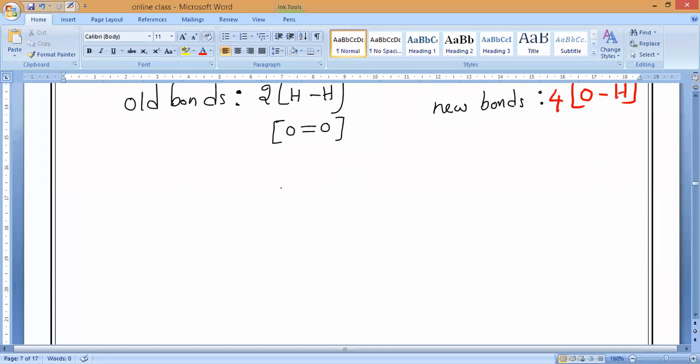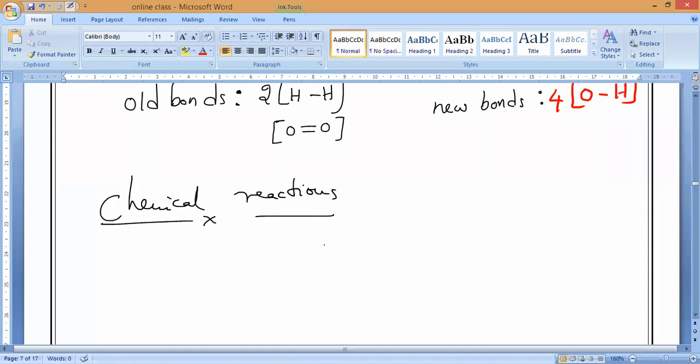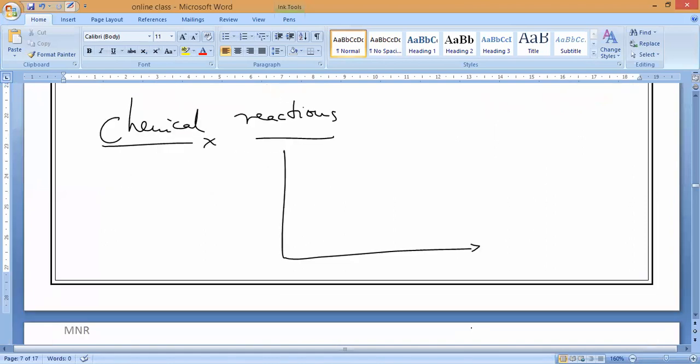Now, some chemical reactions have started. Let me take a graph. So you can keep a heading: graphical representation of chemical reactions. Understand? So how will chemical reactions take place? We will take reactants. Now, initially are products more or are reactants more? Reactants. Sai, are reactants more or products more initially?